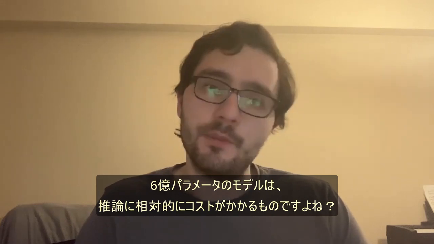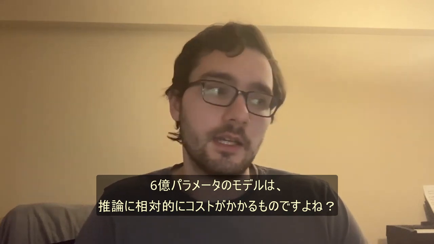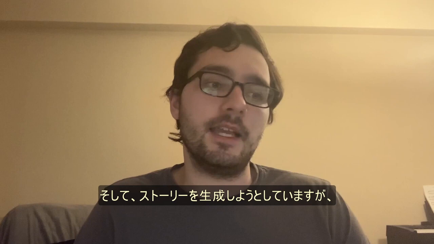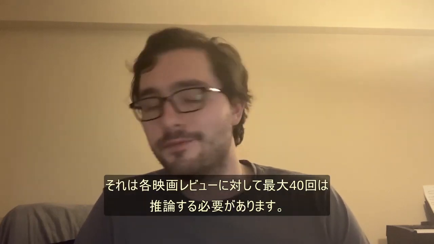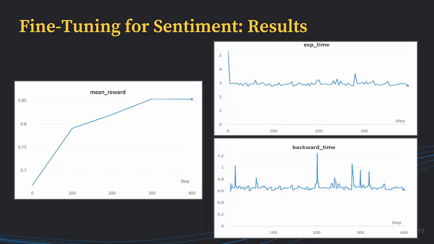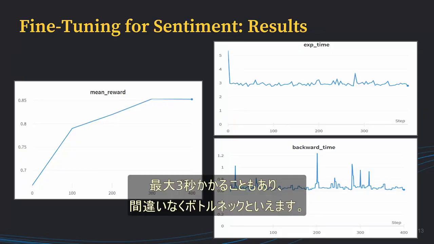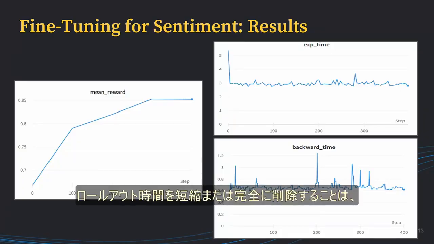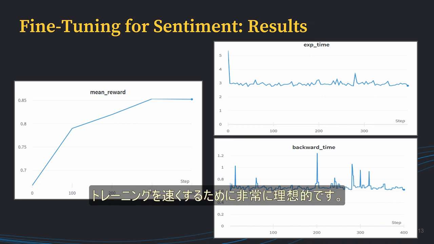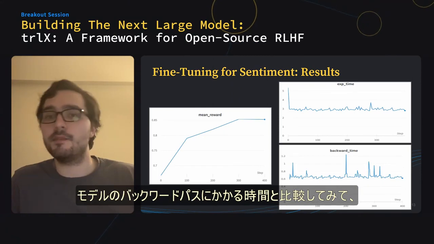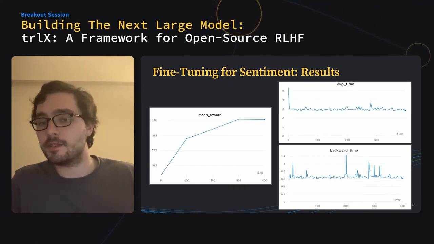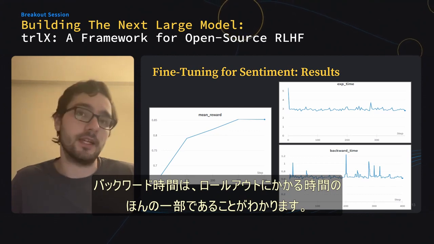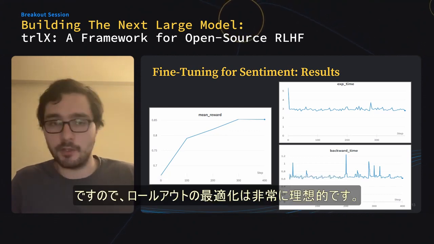A 6 billion parameter model is relatively expensive to infer, right? And we're trying to generate a story, which means it needs to be inferred up to 40 times for each movie review. This is expensive, it can take up to 3 seconds, and it's definitely the bottleneck of the computation. So reducing or eliminating entirely the rollout time is very ideal if we're trying to speed up training. Compare this to the time it takes to do a backward pass on the model, and we see that the backward time is a fraction of the time that rollout takes. So optimizing rollout is quite ideal.